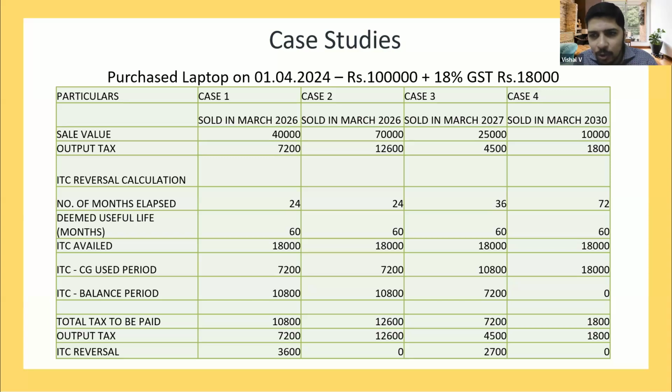Correct. I came with that only, madam. 10,800 is the total reversal which you have to do, madam. On this 10,800, while filing the GSTR1 practically, you will already show 7,200 as output tax. So you are already remitting 7,200 to the government. Balance remitting will be only 3,600, madam.